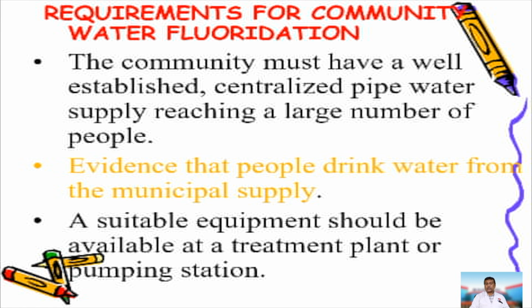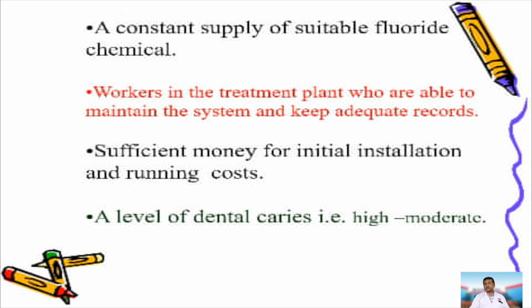They should have suitable equipment at the treatment plant or at the pumping station. There should be a constant supply of suitable fluoride chemical. There should also be workers in the treatment plant who will be able to maintain the system and keep adequate records.